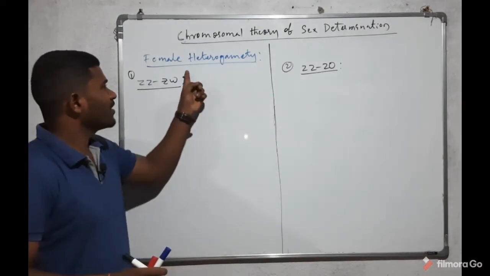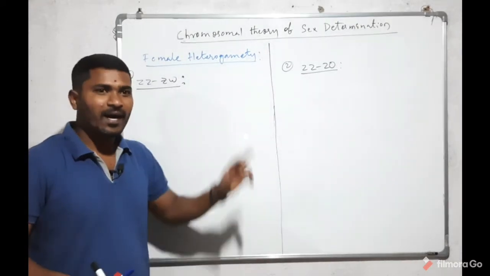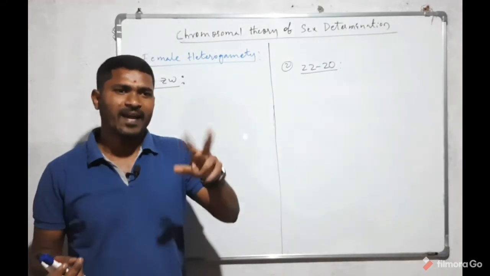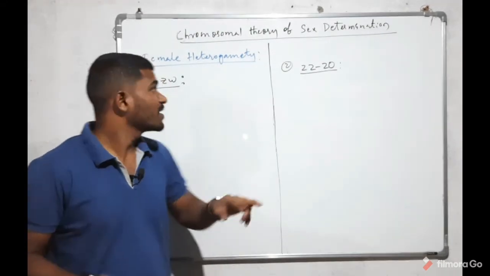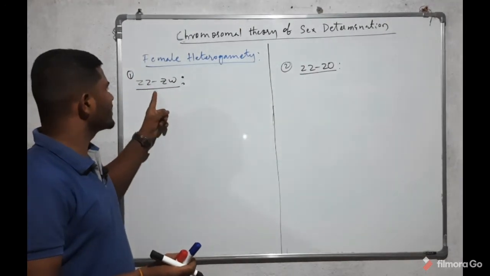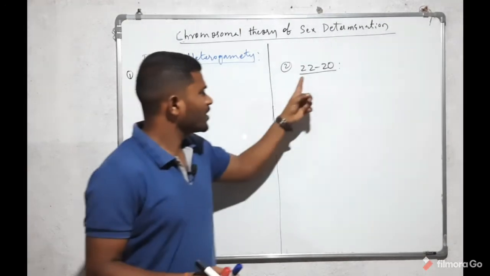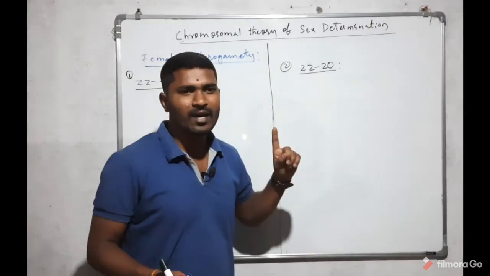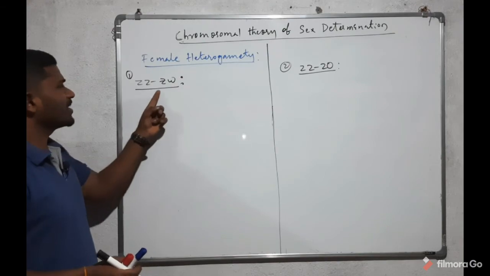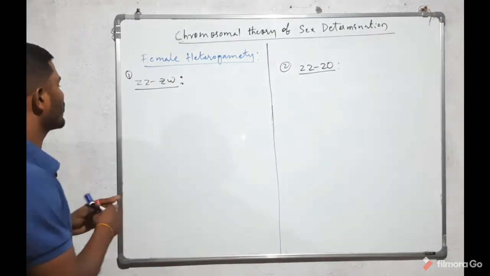Female heterogamety means, in this case, the female organism can produce different or dissimilar gametes. That is called female heterogamety. It is of two types, ZW type and ZO type. Let's discuss the ZW type of female heterogamety.